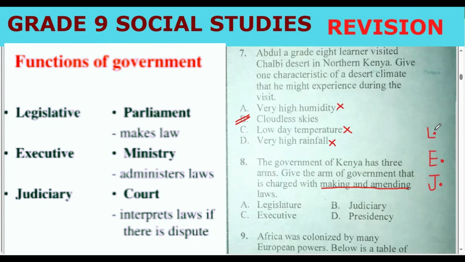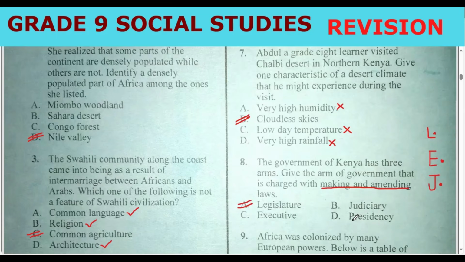So the correct answer should be legislature. If you wrote presidency, there is no arm of government called presidency. The arms are 3: legislature, executive, and judiciary.